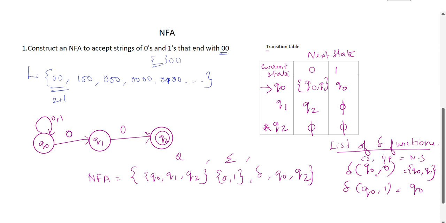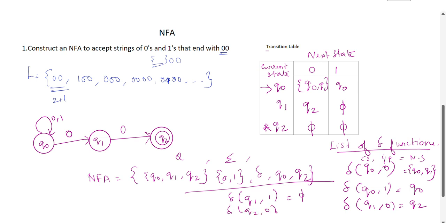Either you can see the diagram or the table. Del of Q1, 0 is equal to Q2. Del of Q1, 1 is phi. Del of Q2, 0 is phi, and del of Q2, 1 is also phi.